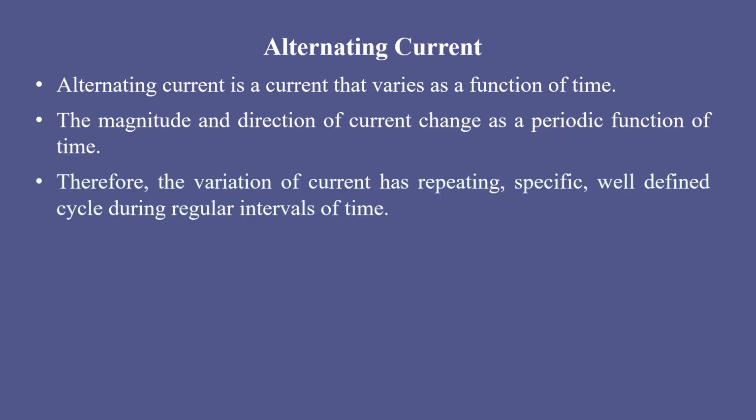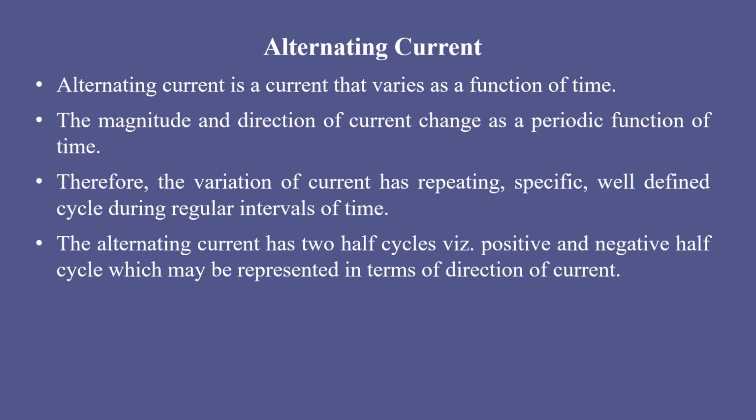Therefore, the variation of current has repeating, specific, well-defined cycles during regular intervals of time. So after a certain time, the same shape of the sinusoidal wave will reappear. The direction and magnitude of current repeat again and again periodically. In a well-defined cycle, the alternating current will change its direction and magnitude. That is a very important property of alternating current.